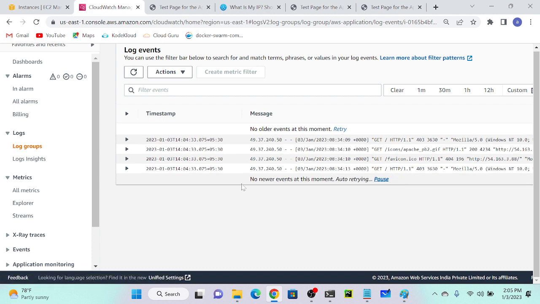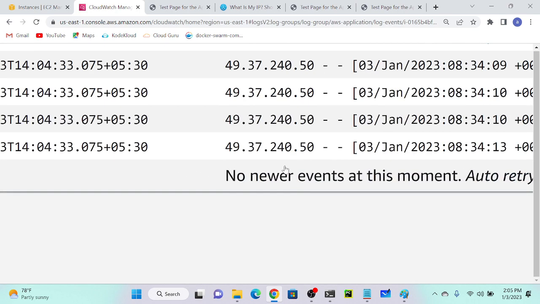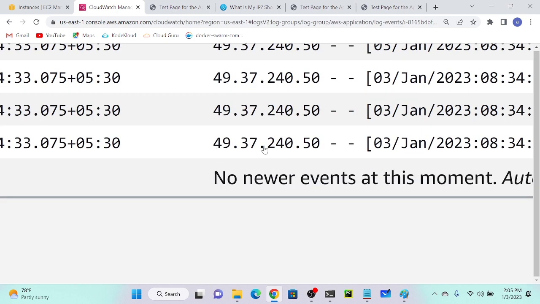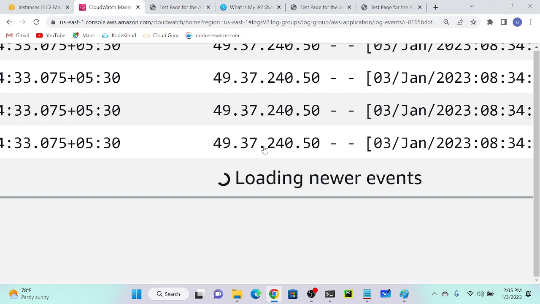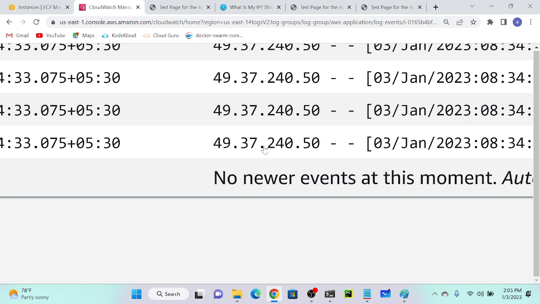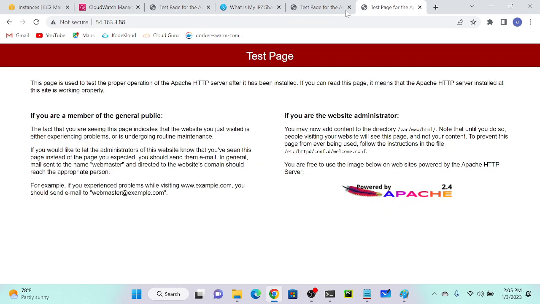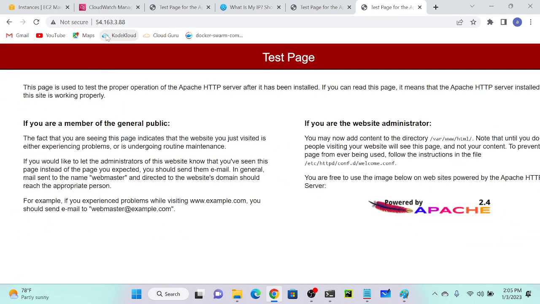Can anyone please get this IP address and access it, and you will get the IP address overview. Now you can see that I'm getting only my own port 49, 37, 240, 50. If anybody is accessing apart from me, the same IP address will be seen over here. So get the IP address first. What is the server IP address? 54.163.3.88, and you will be able to find the same over here.